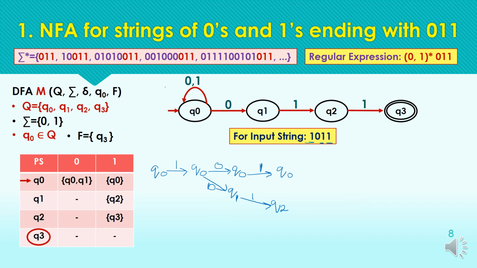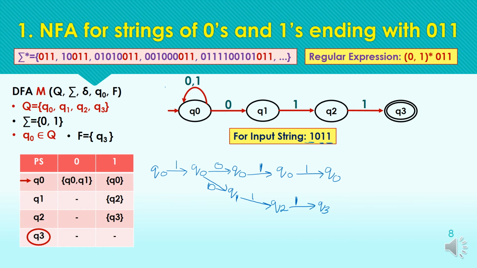next now we have the last symbol as 1. From q naught for the input symbol 1 we are moving to q naught itself, but from q2 we are moving to q3 for the input symbol 1.